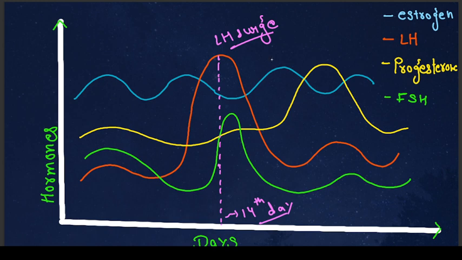The yellow color shows progesterone, and progesterone is not present in the proliferative phase, but in the secretory phase it is present. FSH is present mainly in the proliferative phase and decreases in the secretory phase, as we discussed in the phases. So it is now more clear.